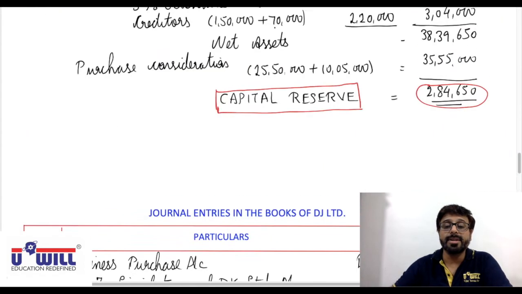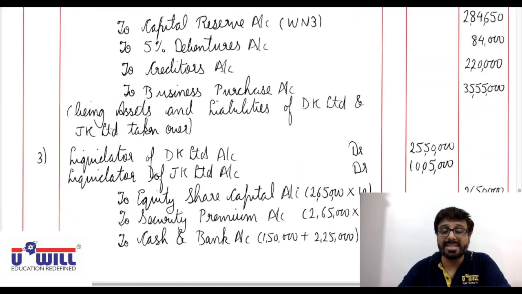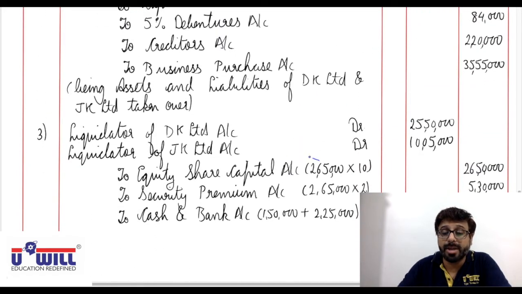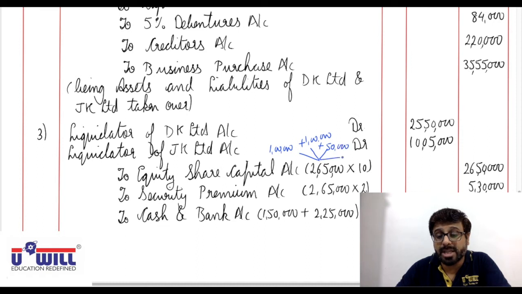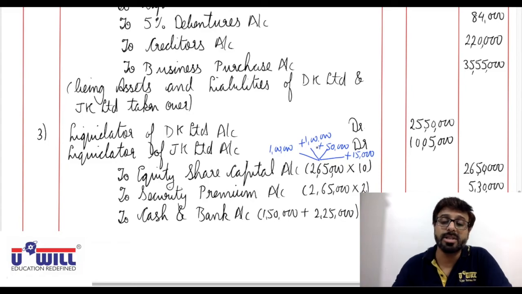I repeat, how is this 2,65,000 obtained? 1 lakh equity shares plus 1 lakh equity shares are given to preference shareholders and equity shareholders of DK Limited, plus 50,000 equity shares given to preference shareholders of JK Limited, plus 15,000 equity shares given to equity shareholders of JK Limited.